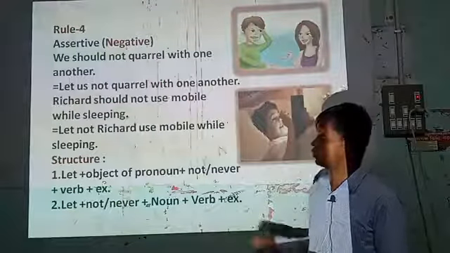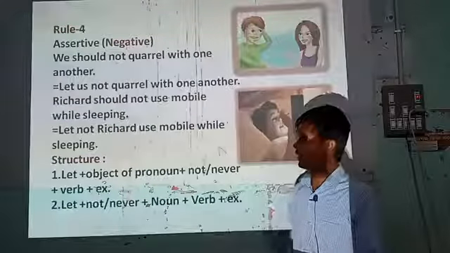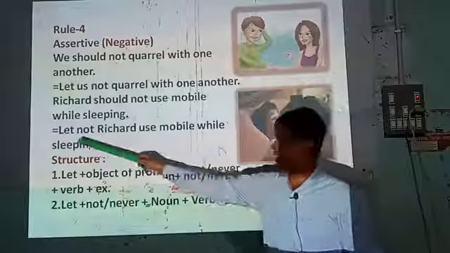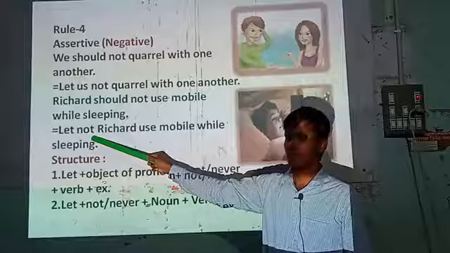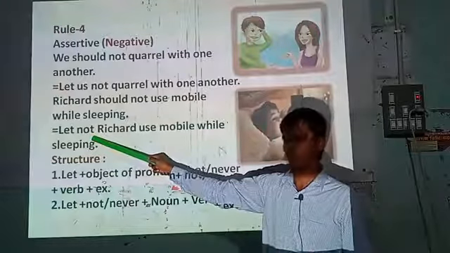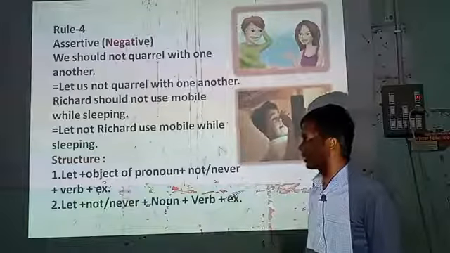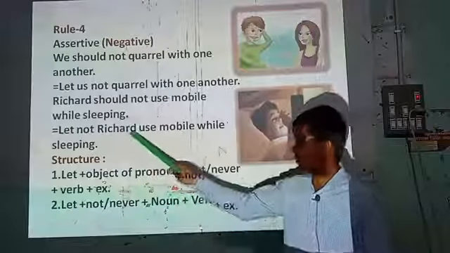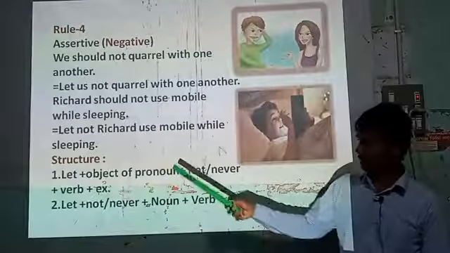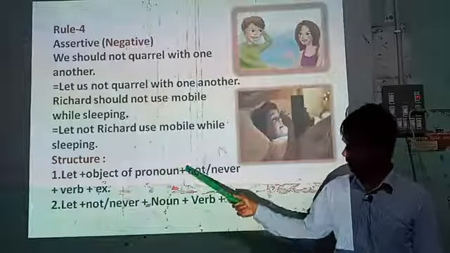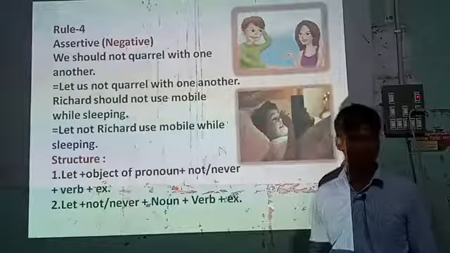And in case of a noun, if the sentence is negative, we will write first let, then not before the noun. So mind it. I think you will be able to answer this type of sentences. Let not Richard use mobile while sleeping. So my dear learners, be attentive and write down the structure of these sentences.